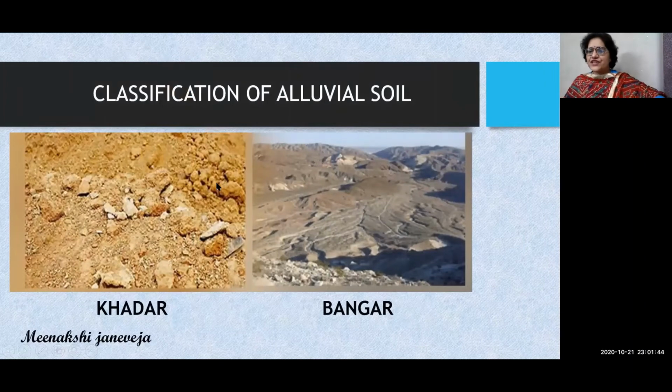Now comes the classification of alluvial soil. As you know, alluvial soil is divided into 2 parts on the basis of their age. New alluvial soil is known as Khadar. You can learn it this way too: it is very, very fertile, like it has manure (khaad) mixed in it. So Khadar is very fertile. On the other side, there is Bangar, which is not that fertile and which is the old alluvial soil.